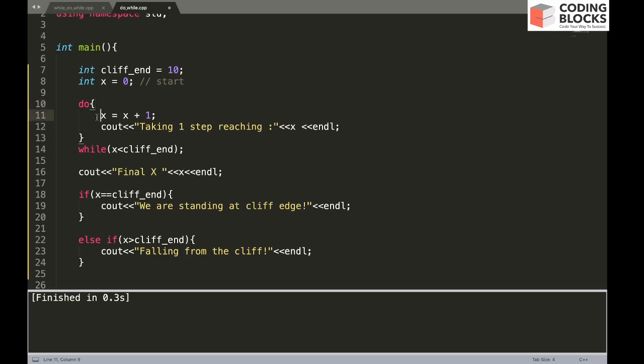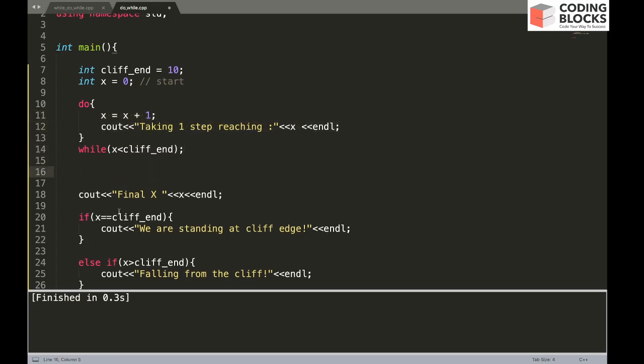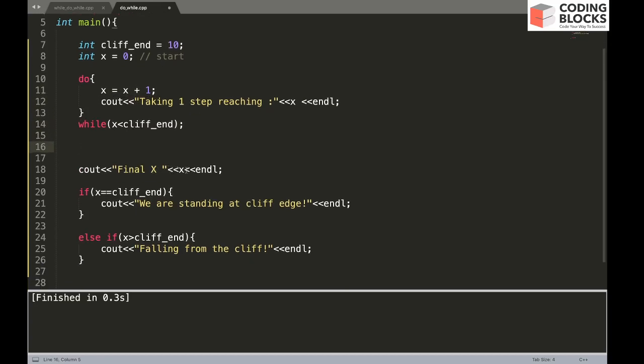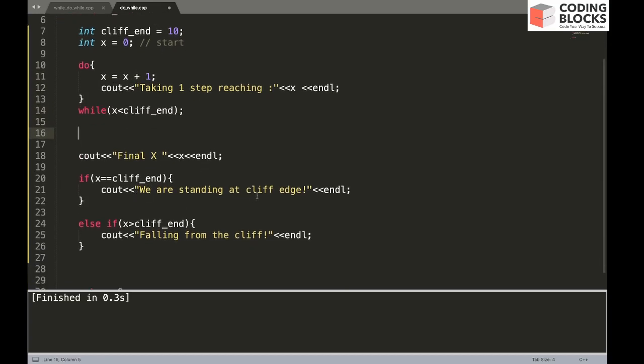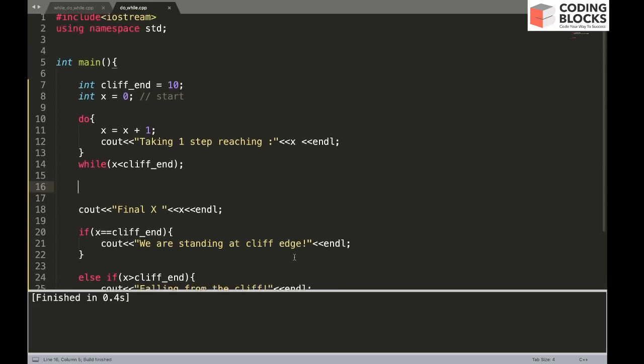So do says do this task until this condition is true. You're at x equals 0, make it x equals 1, take one step and you reach this particular one, then you reach 2, then 3, then 4, and when you reach 9, which is still less than 10, you update x to make it 10, and you will stop at x equals 10. So the final value of x will be 10, and you will still stand at the cliff. Let's build this program and run it.